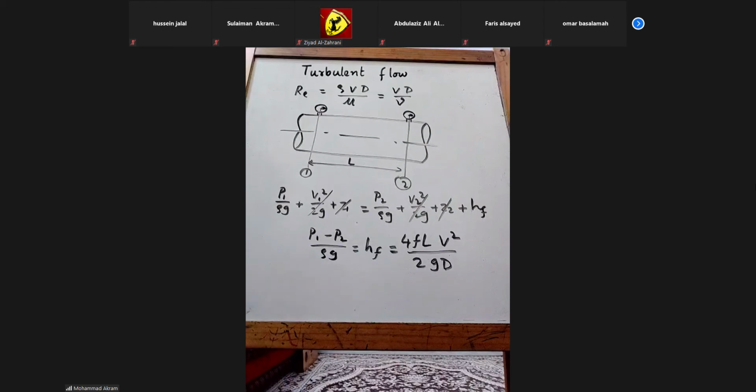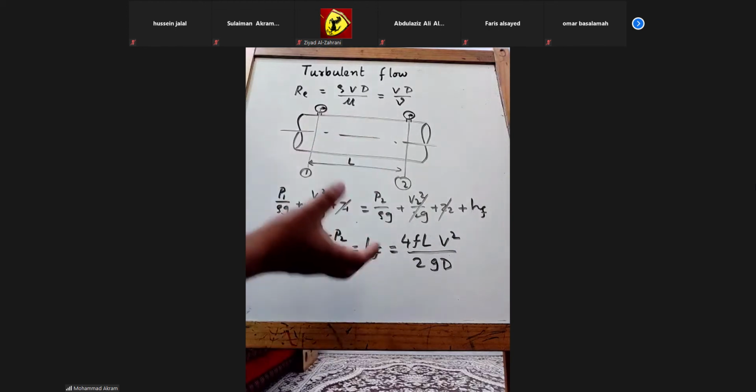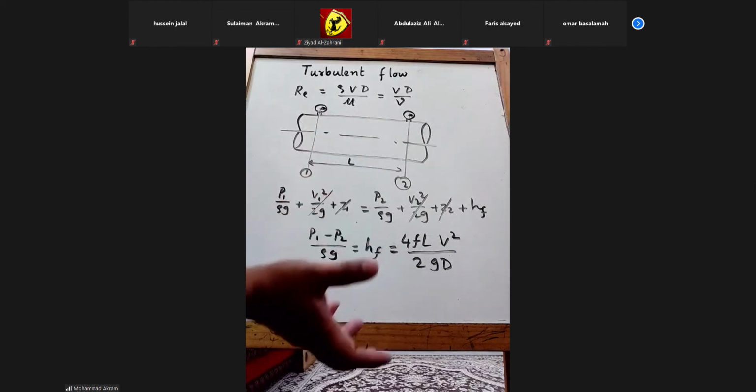In the previous class, I gave the example of a water tap. If you have a short pipe, whatever pressure is coming at the inlet of that pipe is almost the same at the exit of the pipe.